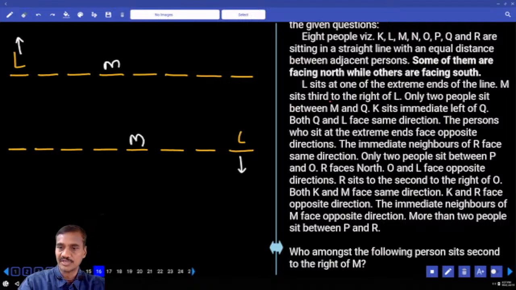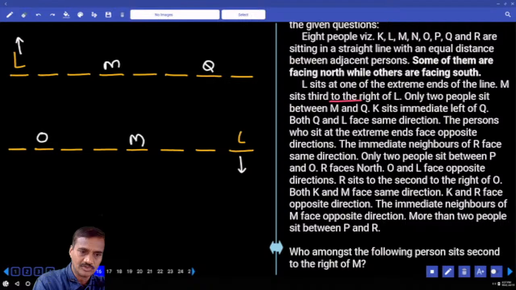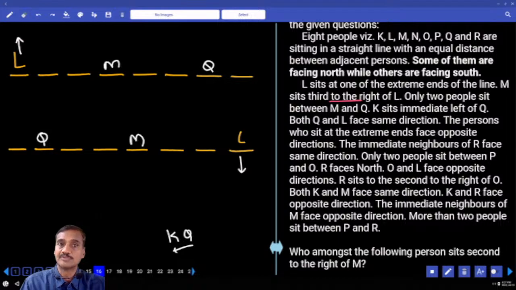M sits third to the right of L, and only 2 people are between M and Q. Q is here. And K sits to the immediate left of Q. Based on the position of Q, we can fix this K. And both Q and L are facing the same direction.